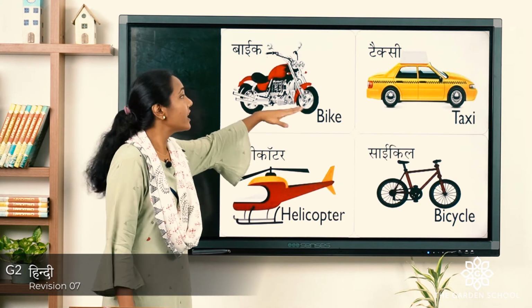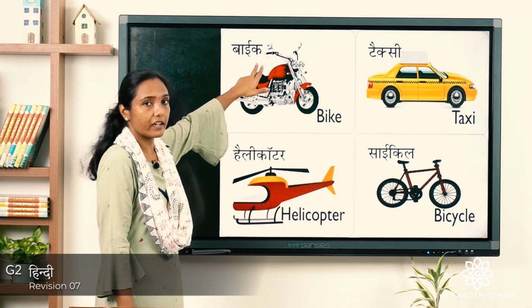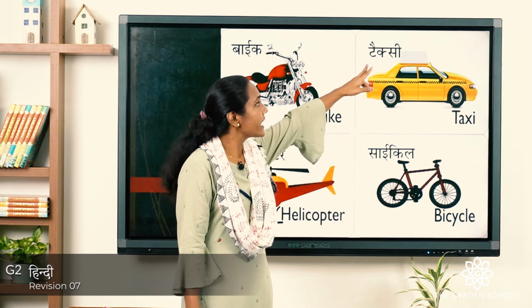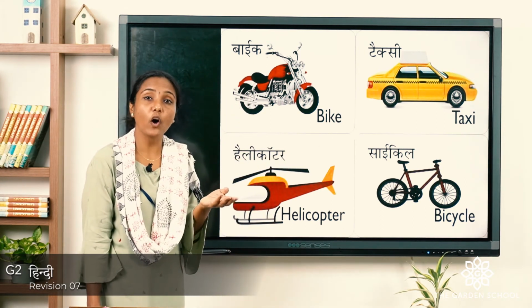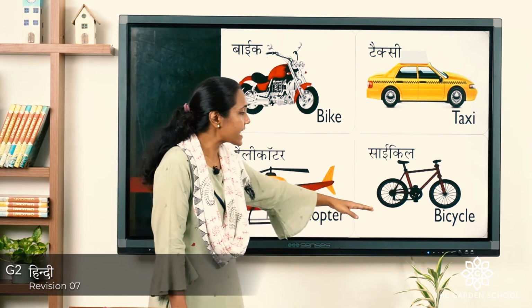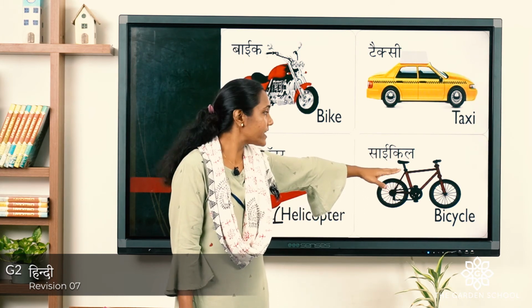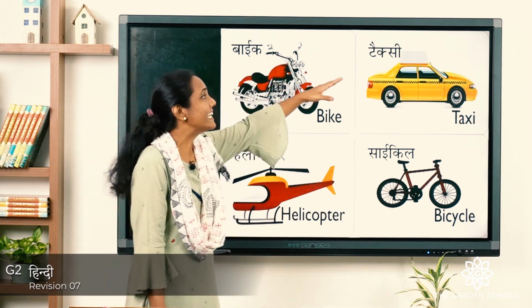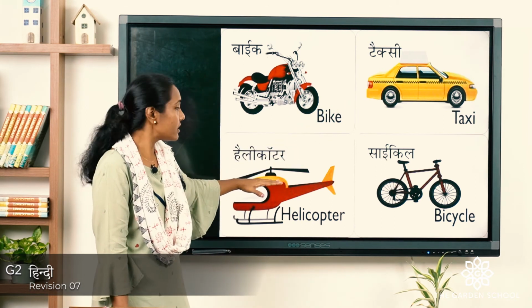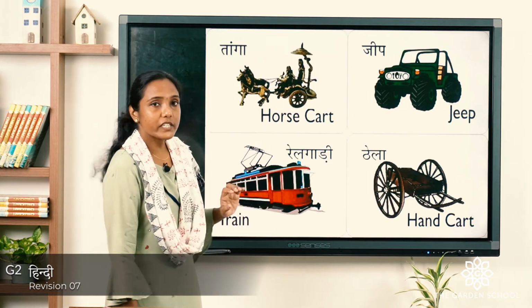Now bike, we call this in Hindi also in the same name, bike. Okay, bike. Next is taxi, Hindi also taxi. Okay, taxi. Next is helicopter, Hindi also same way, helicopter. Okay, and next is bicycle, we call in Hindi as cycle. Can you repeat with me? It's cycle. Again shall we repeat all the four names? Bike, taxi, helicopter, cycle. Understood? So we will move on to the next one.